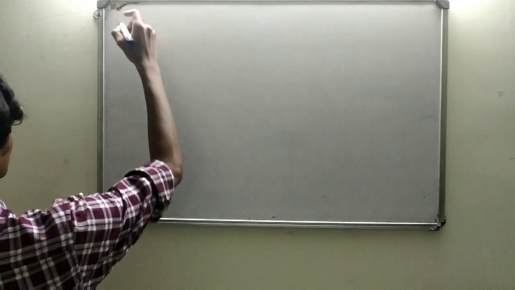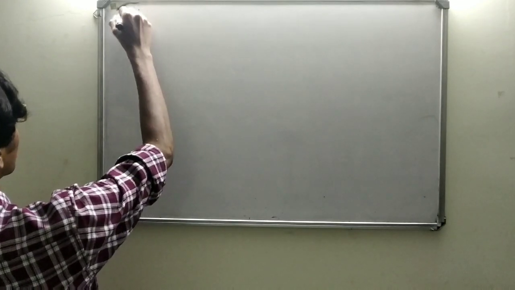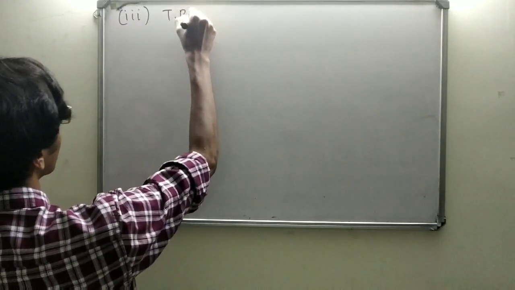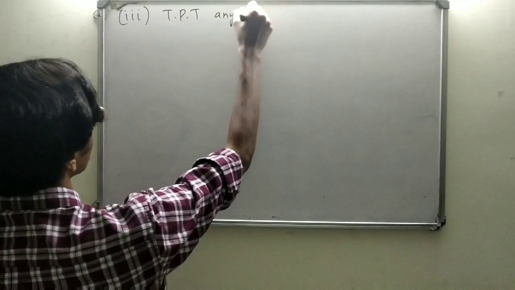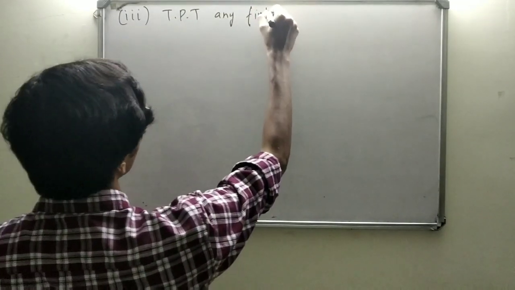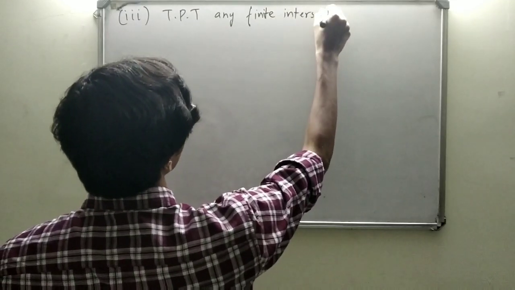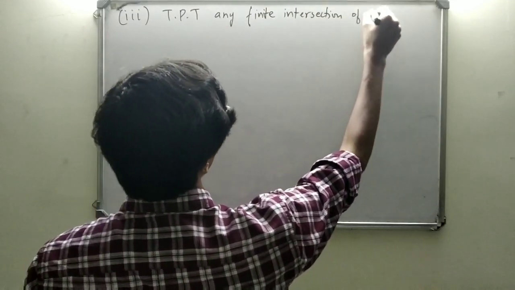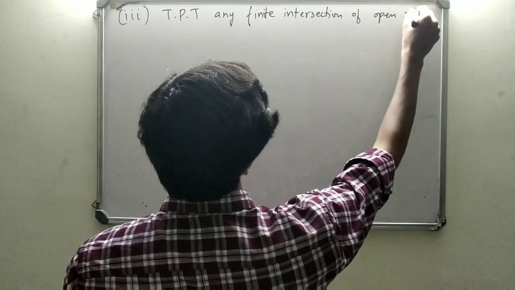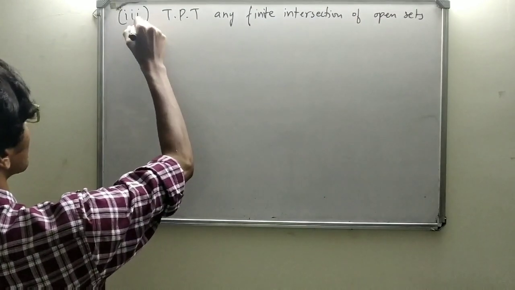So the third one is to prove that any finite intersection of open sets is open.